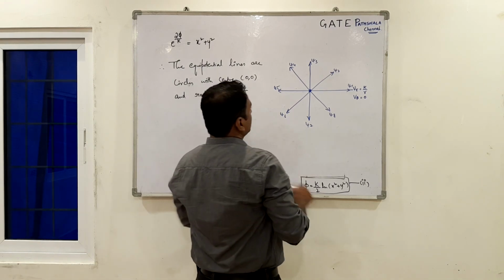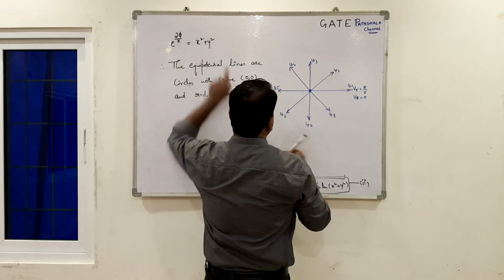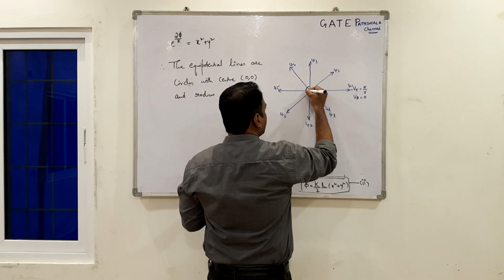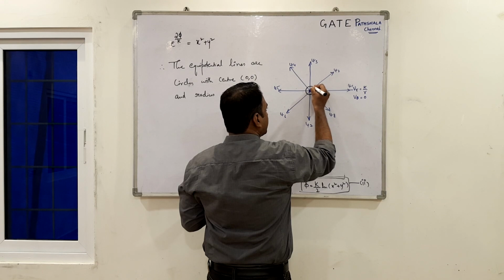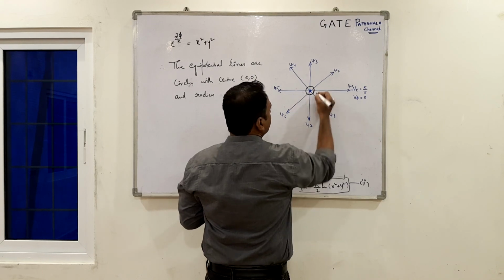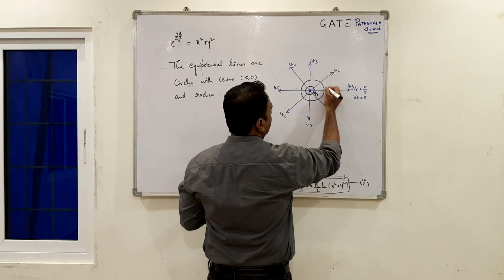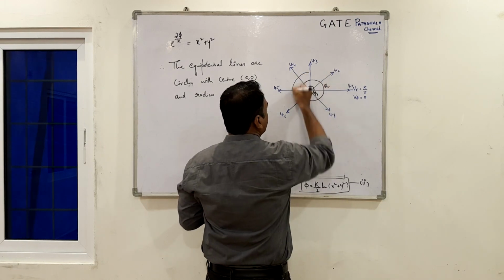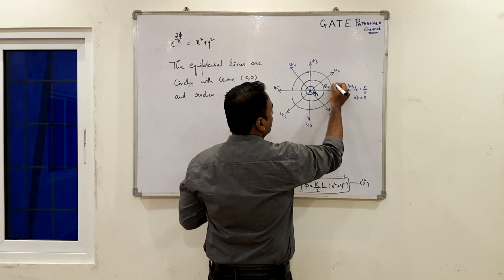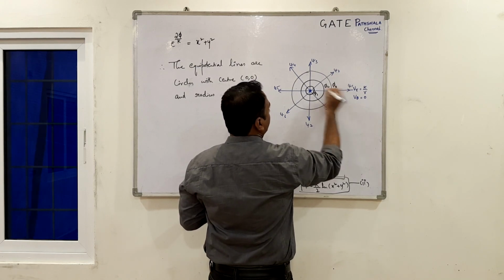Okay. Now if I draw this circle with center as origin, I get the equation of an equipotential line. I will call it phi 1. Then if I change the value of phi, I get another circle, phi 2. Then I change the potential function value again, I get phi 3.